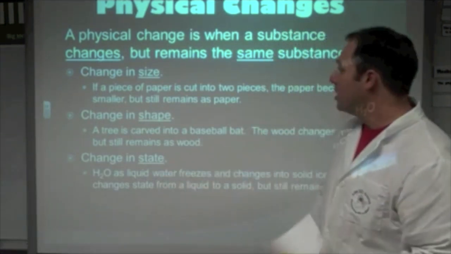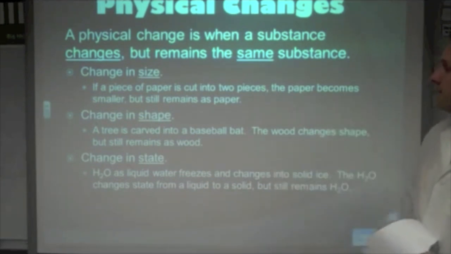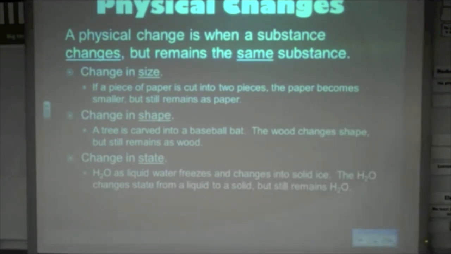It's still paper. Another example I have right here is a baseball bat. You can take a tree, which is wood, and you can carve it into a baseball bat. It's still wood. I simply changed the shape of the tree. I changed the shape of the wood, but it's still wood.